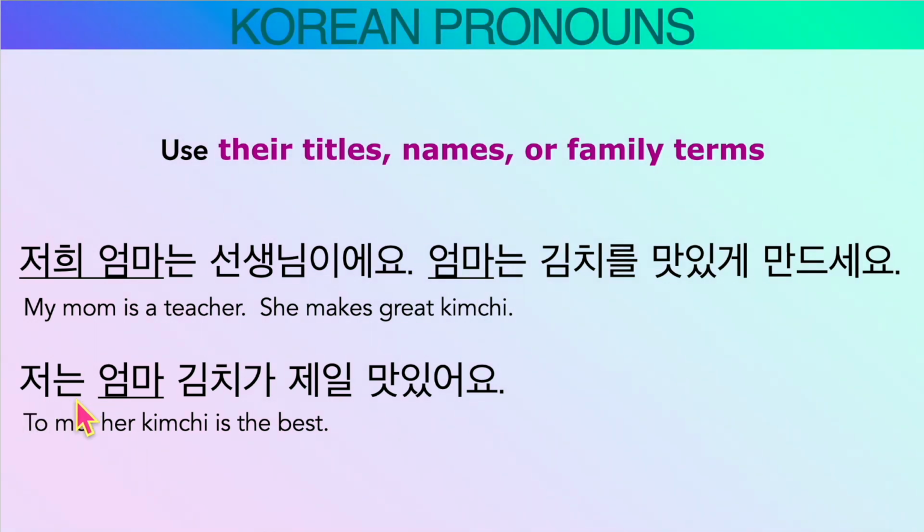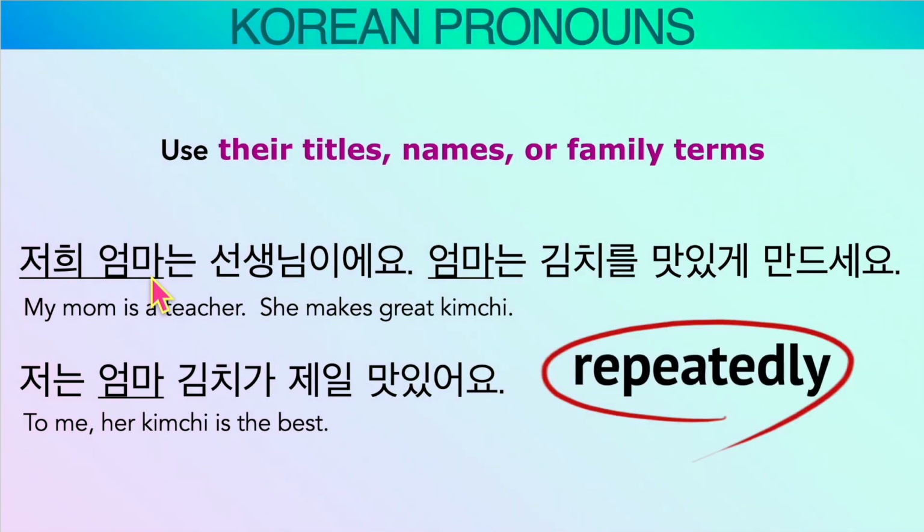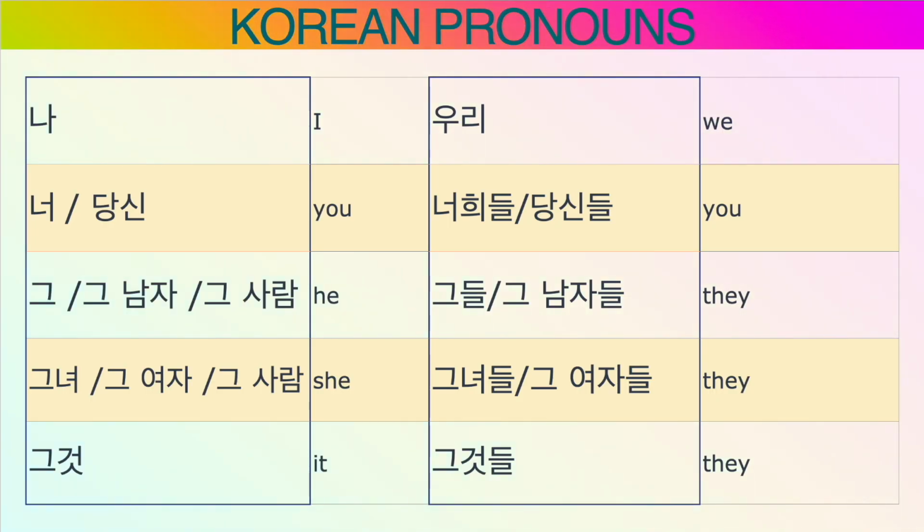To me, 저는 엄마 김치가 제일 맛있어요. Her 김치, not 그녀의 김치. So as you see in the examples, in Korean, titles and names are repeatedly used. These are pronouns.